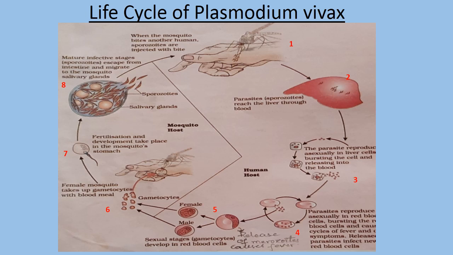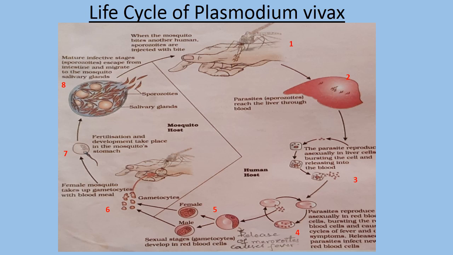Yes, in the RBC cell, soon after its asexual multiplication, the formation of gametes takes place. That means from the sporozoite stage, the organism will reach its gametocytic stage. What is meant by gametocytic stage? Gametocytic stage is nothing but the sexual stage of the organism. So this sexual stage development takes place in the RBC cell. Male and female gametes will develop in the RBC cell.